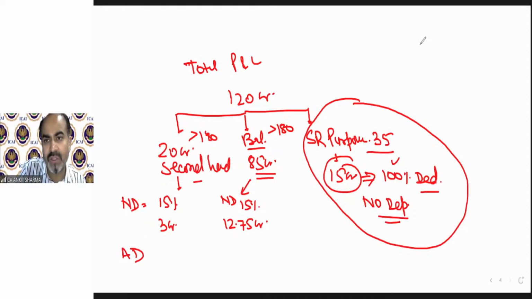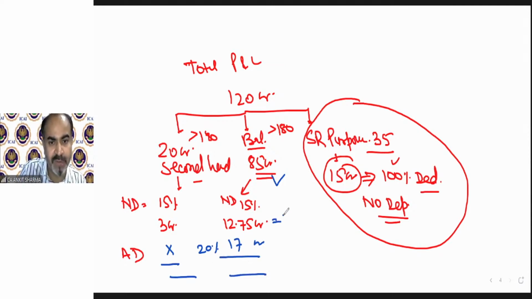Now, if talking about additional depreciation, it's a second-hand machine, and we all know that on second-hand machinery, there is no additional depreciation concept applicable. On the new machinery, yes, we can claim additional depreciation at the rate of 20%. That will come to 17 crore. So my normal depreciation and additional depreciation answer is over here.